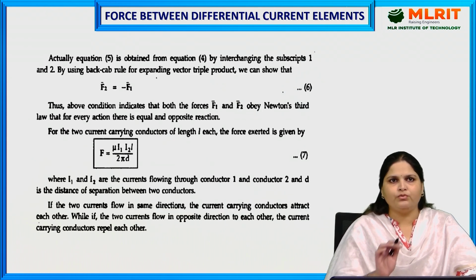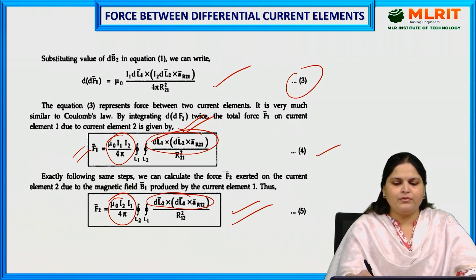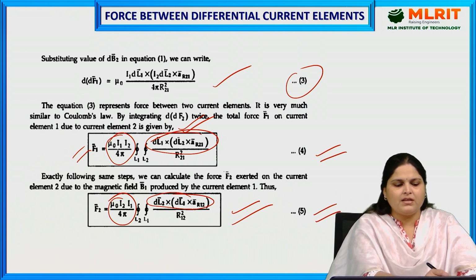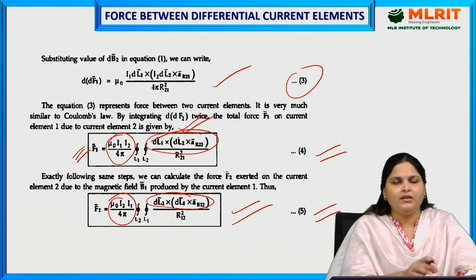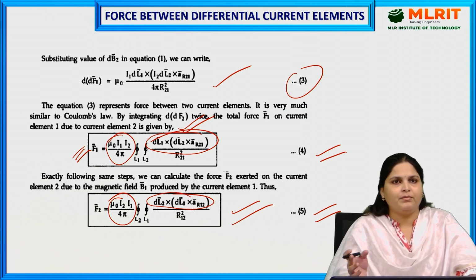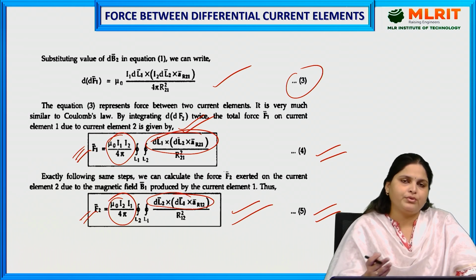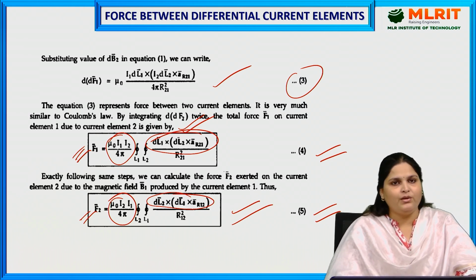So these are the two forces, equation number 4 and equation number 5. F1 is the force experienced by conductor 1 due to the field produced by conductor 2, and F2 is the force experienced by conductor 2 due to the field produced by conductor 1.